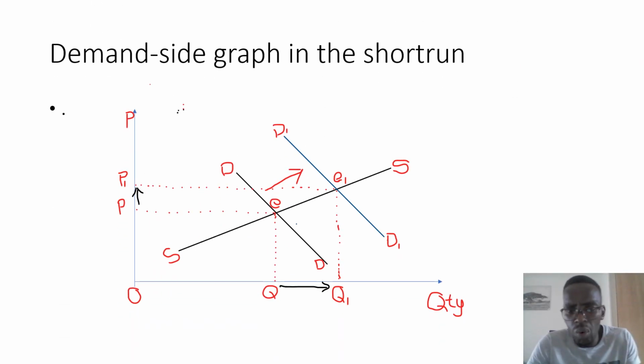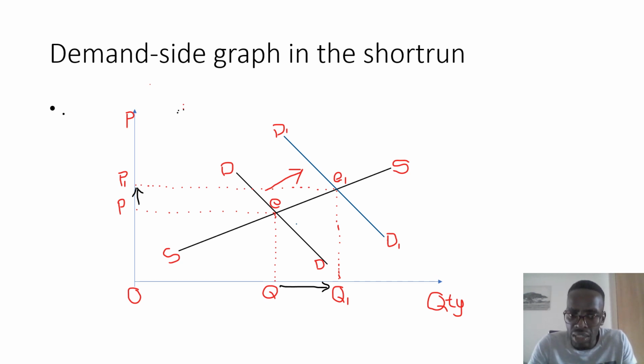Now, we do want to look at our demand side graph. We said demand side policies are aimed at stimulating the level of aggregate demand. On this graph that we have in front of us, you will find that we have our price on the vertical axis and our quantity on the horizontal axis, and then where it's starting from, which is our origin. What we now know is that at first the markets were at an equilibrium position, at a point where the supply curve was meeting the demand curve.